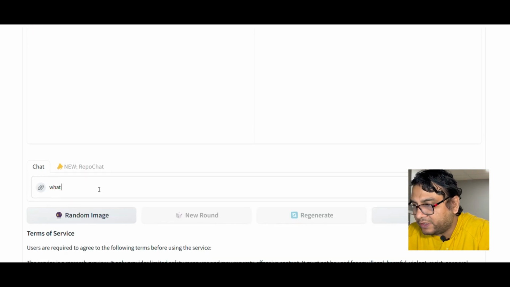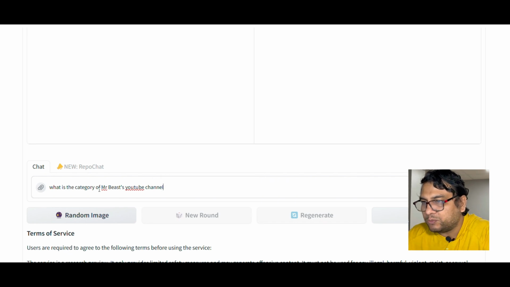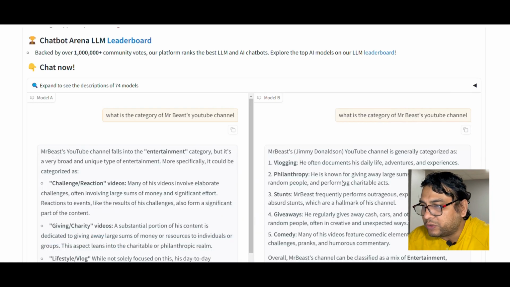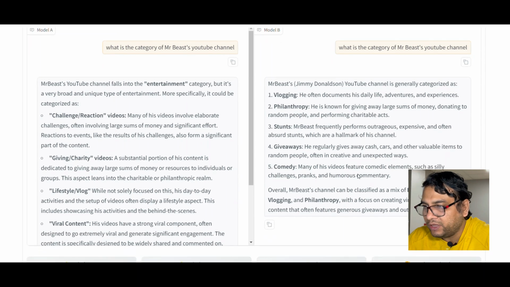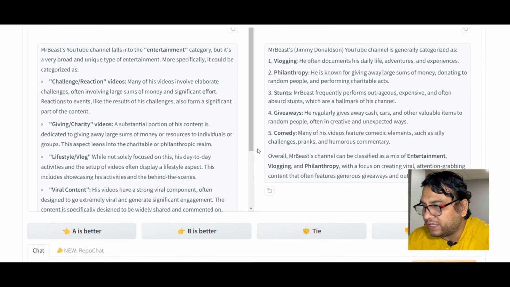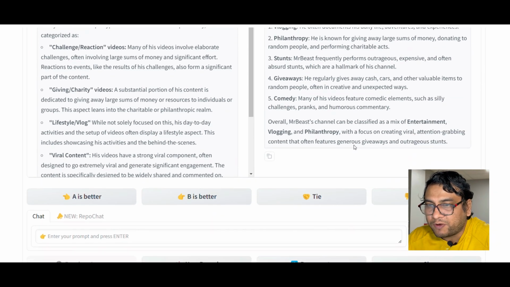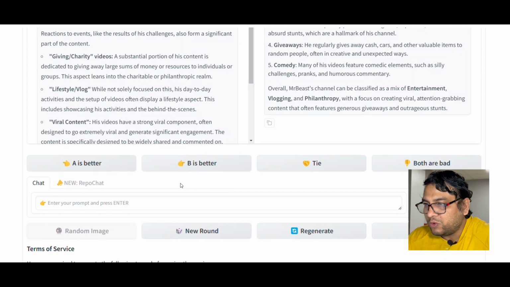Now let's say I ask a question here: what is the category of Mr. Beast's YouTube channel? And let's see how both of the models respond. Now look at the output generated from both the models, and let's say I'm comparing model A versus model B, and for me it looks like model B is providing a better output. So now it is time to give your feedback. You can say A is better, B is better, it's a tie, or both are bad.